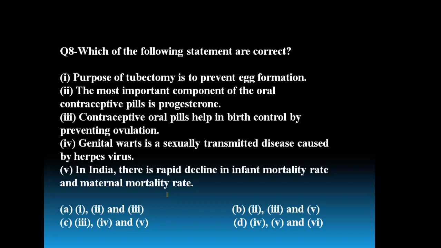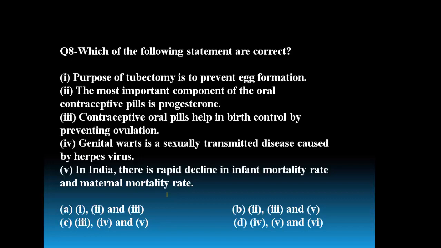Purpose of tubectomy is to prevent the egg formation. No. Tubectomy is a surgical method carried out in the female, where the fallopian tube is cut and tied, but the ovaries are normal and they are producing the egg. Tubectomy prevents the contact of egg with the sperm, but egg formation is not prevented.